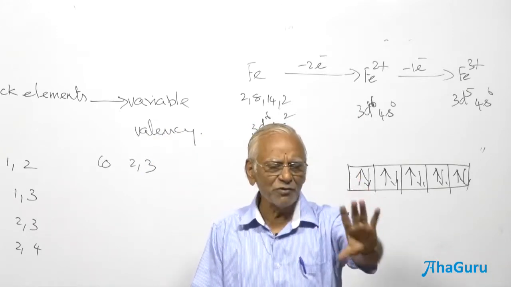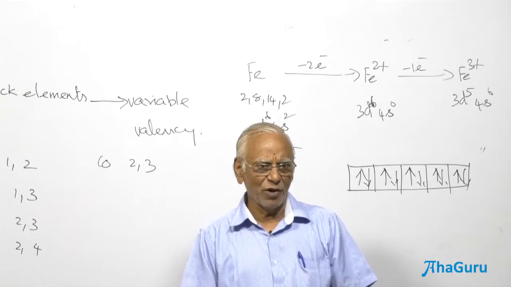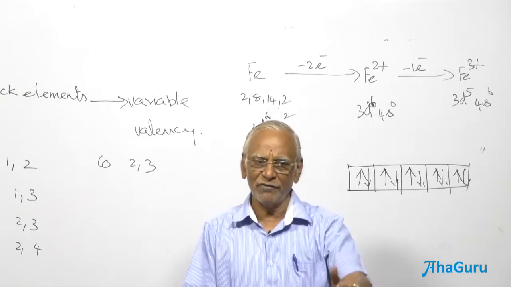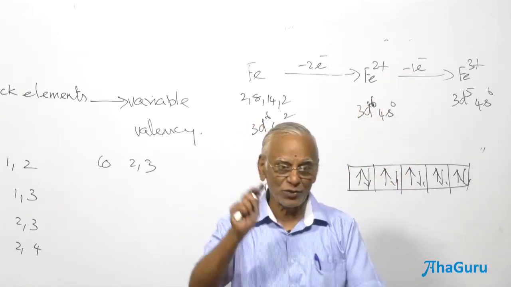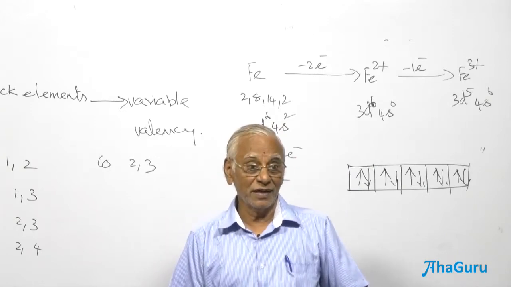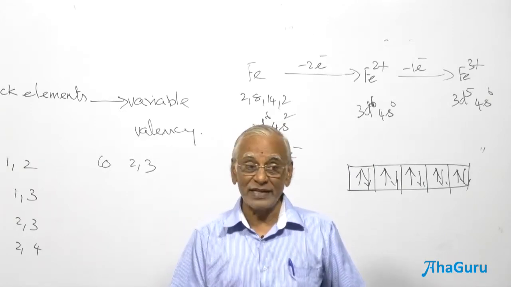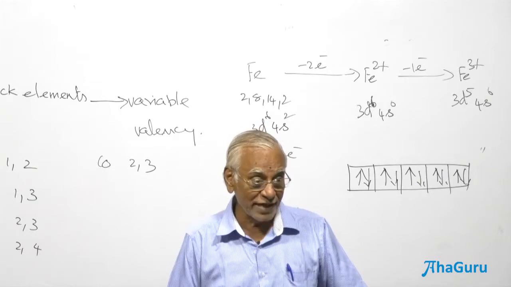The exceptions apply to the element only. You have to make use of those rules only for the element. You cannot modify your Aufbau rule for the ions here. Please make a note of it. It's a good question. The modified Aufbau rule should be there only for the elements, not for the ions.